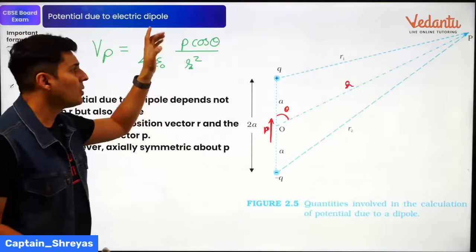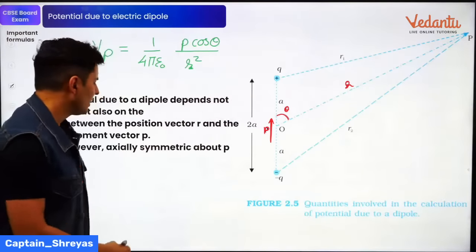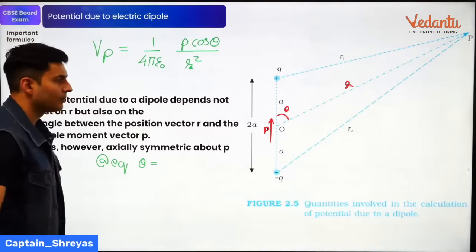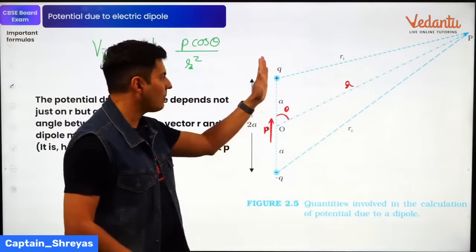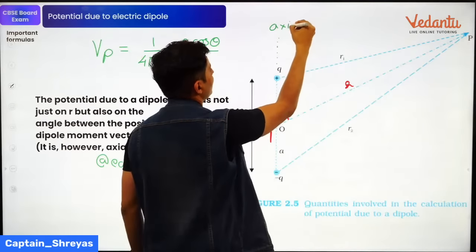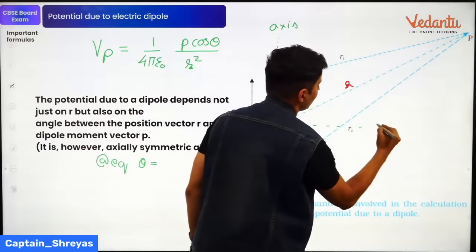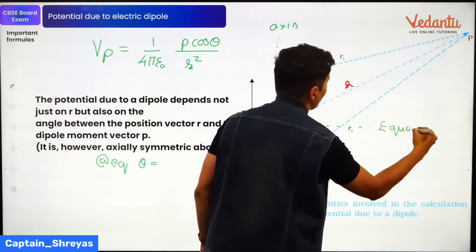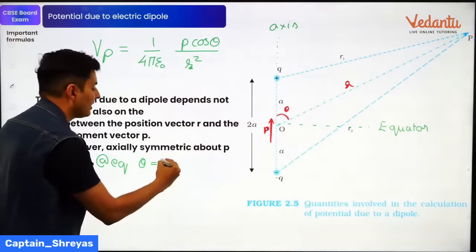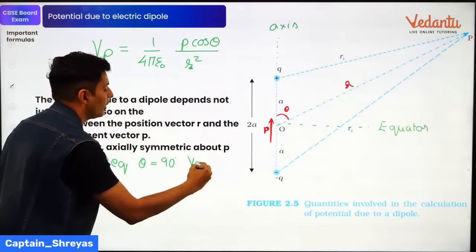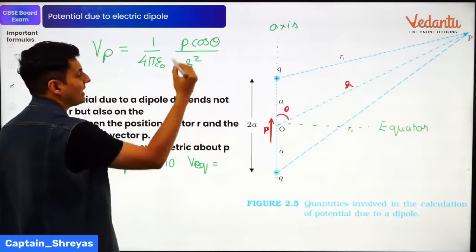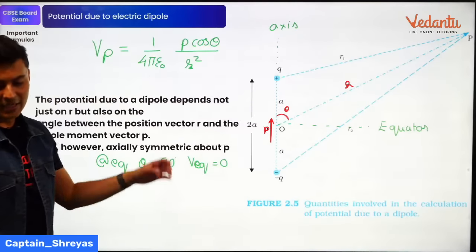Now, if I ask you, at the equator, what is the potential? So think about it. At the equator, the value of theta will be, what is equator? If this is the dipole, this is the axis, and this becomes your equator. So the value of theta will become 90 degrees. The value of potential at that point on the equator, how much will it be? Cos 90 will be 0, guys.